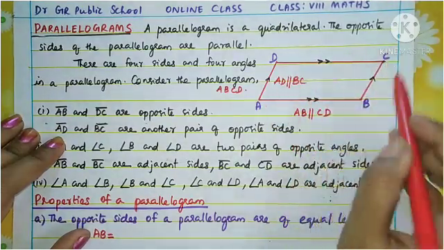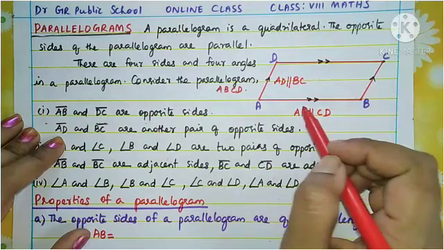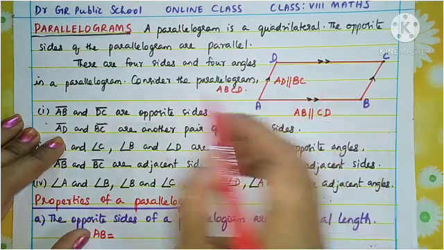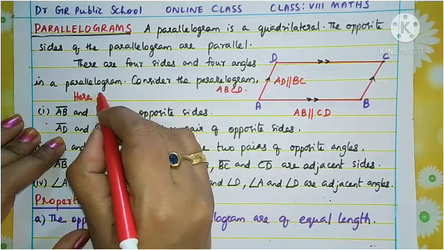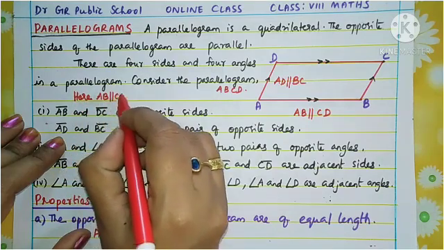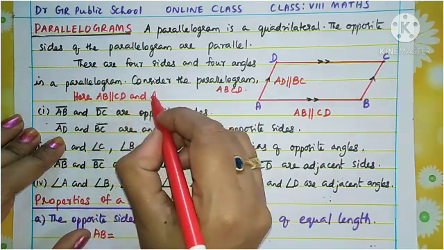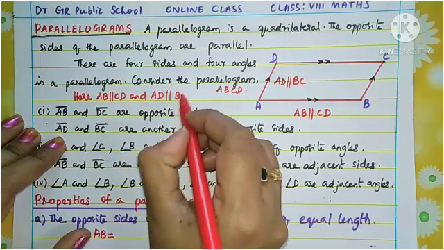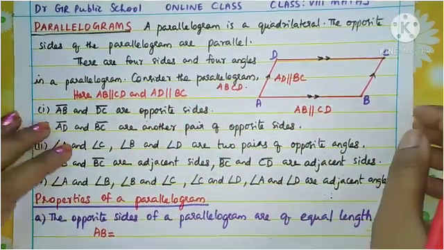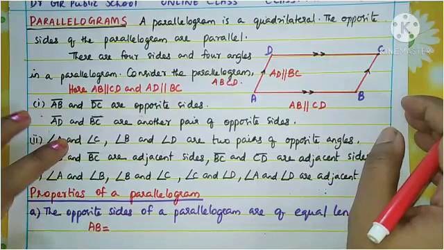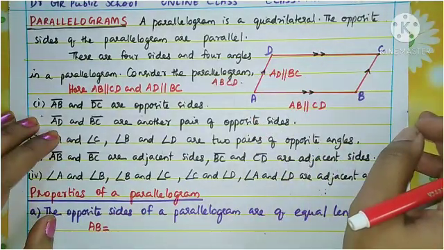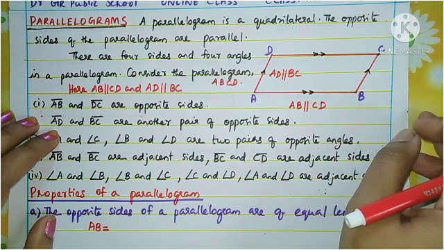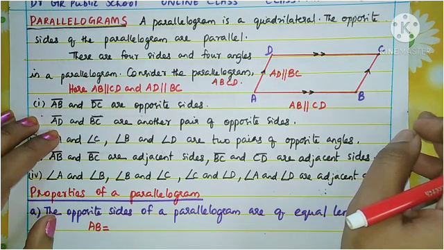So that is the condition for a parallelogram: the opposite sides are parallel. Here you can write: AB parallel to CD and AD parallel to BC. All of you write these notes properly and understand. A parallelogram is a quadrilateral with the opposite sides parallel to each other.